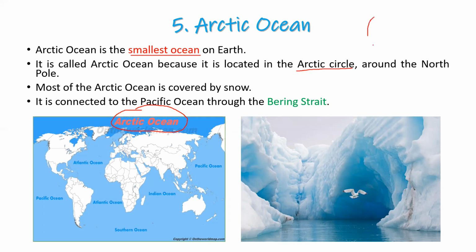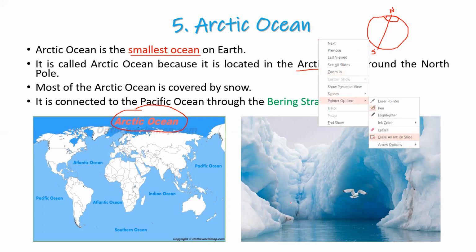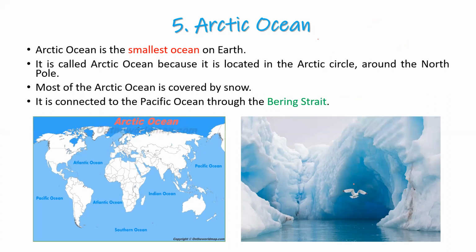So if this is our globe, and this is our North and South Pole, this is our South Pole and this is our North Pole. The Arctic Ocean is around the North Pole. Okay, it surrounds the North Pole. Most of the Arctic Ocean is covered by snow. As we see here, you see this beautiful picture, a bird flying even. So this is the Arctic Ocean, and most of the Arctic Ocean is covered by snow.